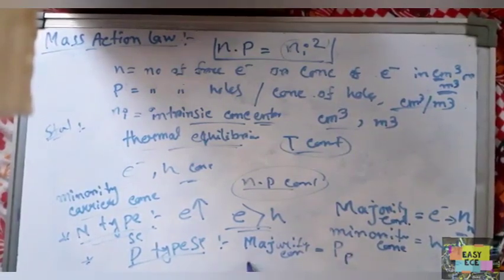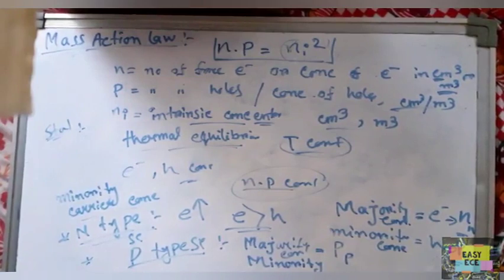The minority carrier is electrons, because in p-type electrons are fewer and holes are more. The minority carrier concentration is denoted as n suffix p.